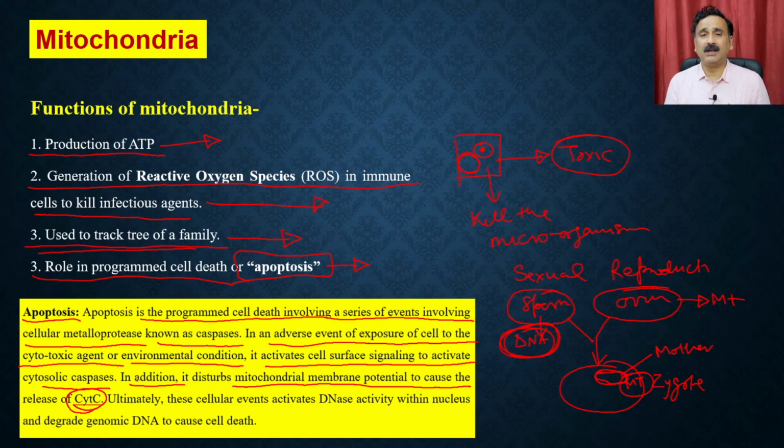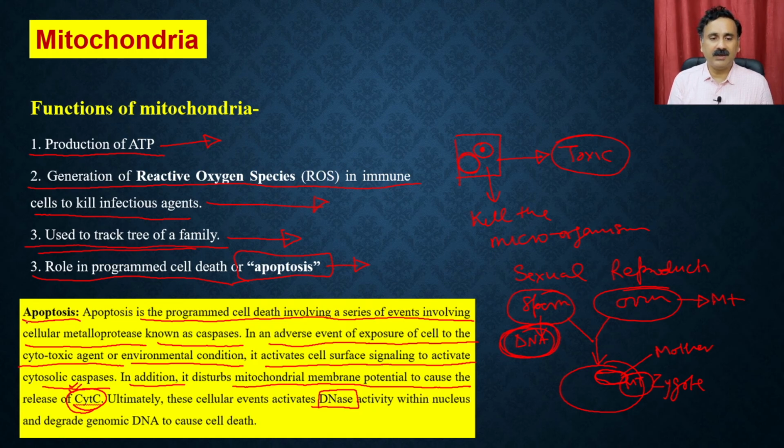As you remember, when we were talking about the transport of material within the cytosol and outside, we said that the porin only allows proteins up to 5000 Daltons. But if there is a membrane potential problem, a drop in the potential, that will allow the leakage of proteinaceous substances from the mitochondria, and one such protein is cytochrome C. Once cytochrome C is released from the mitochondria, it activates different types of DNases, and that's how the DNases destroy the DNA present inside the nucleus, and ultimately destroy that cell.